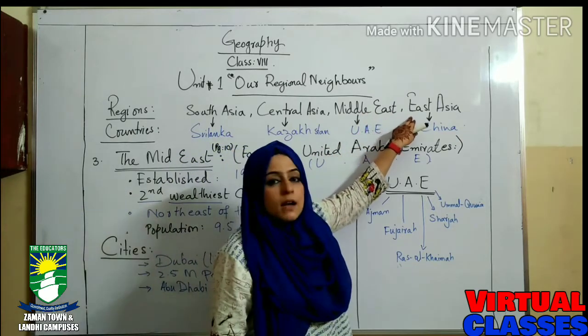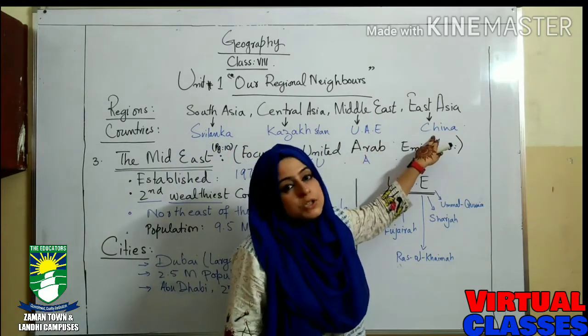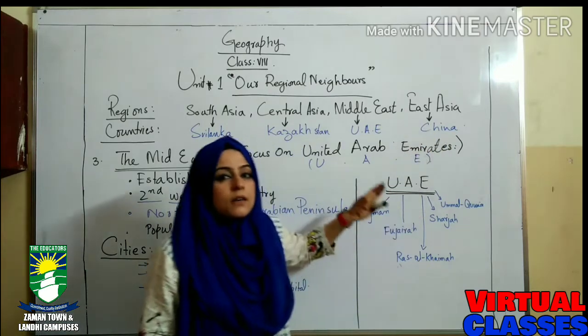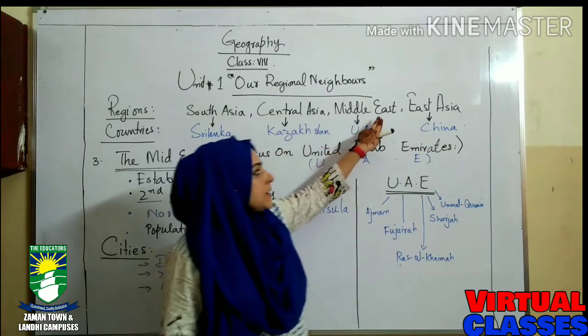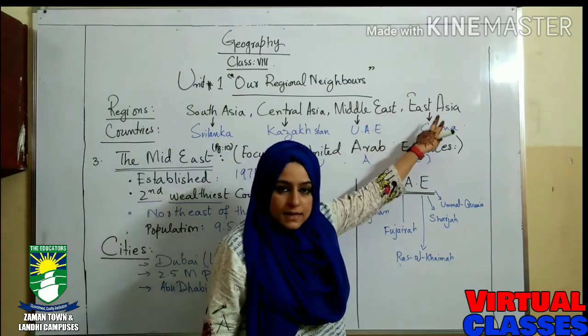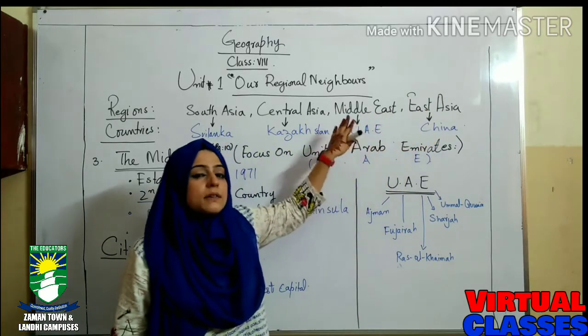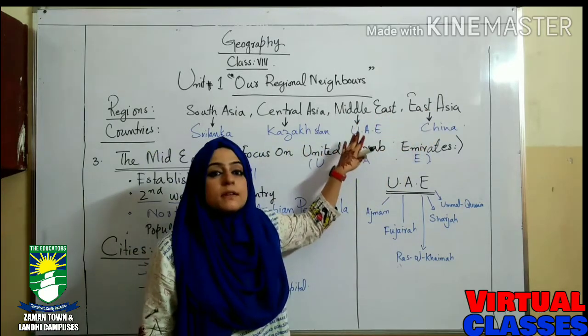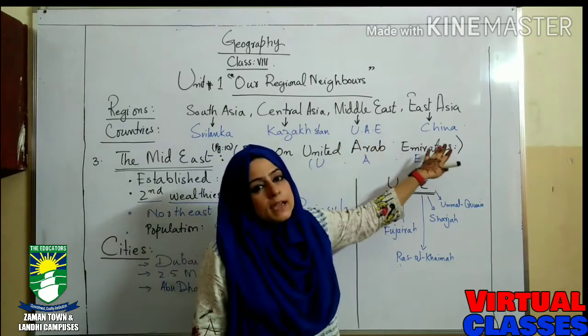In East Asia, we will discuss China. So in today's class we will discuss two regions, Middle East and East Asia, and two countries, UAE and China.